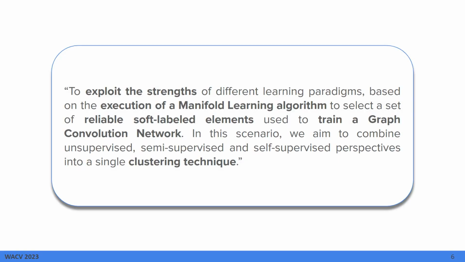So, our main objective in this work is to exploit the experience of different learning paradigms, based on the execution of a manifold learning algorithm to select a set of reliable soft label elements and use them to train a graph convolutional network. In this scenario, we aim to combine the unsupervised, semi-supervised, and self-supervised perspectives into a single clustering technique.